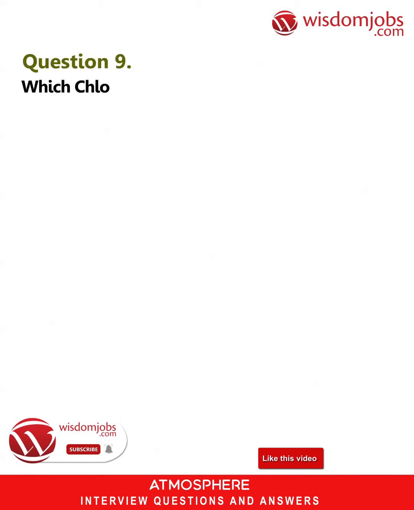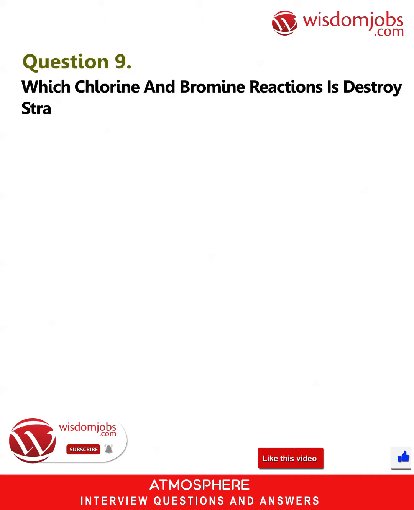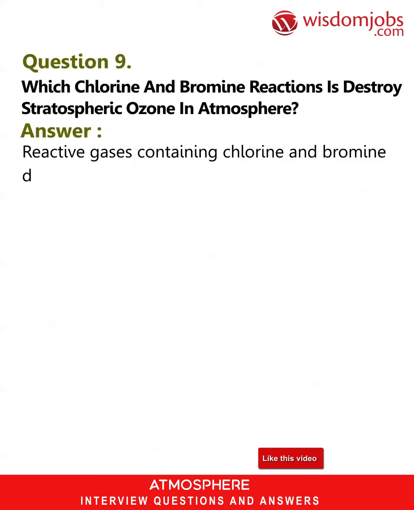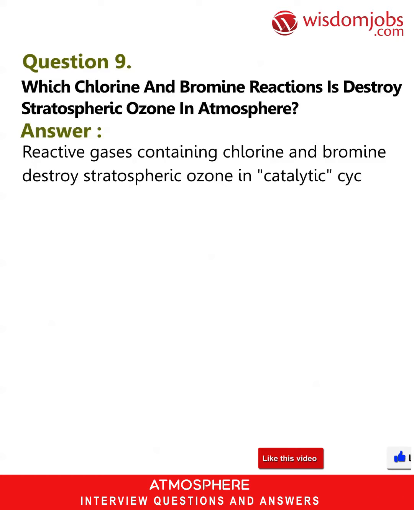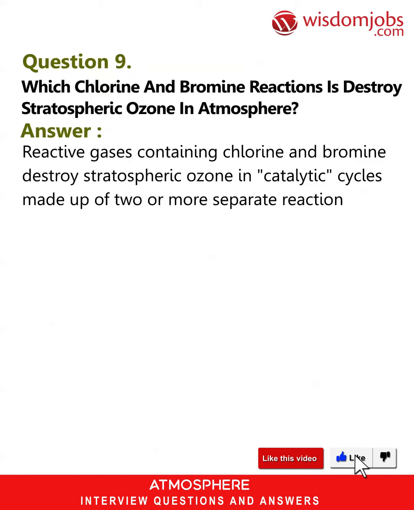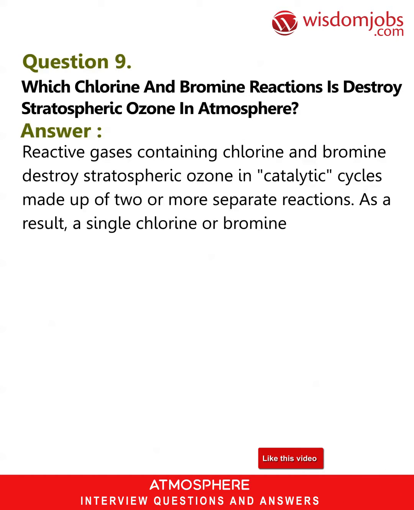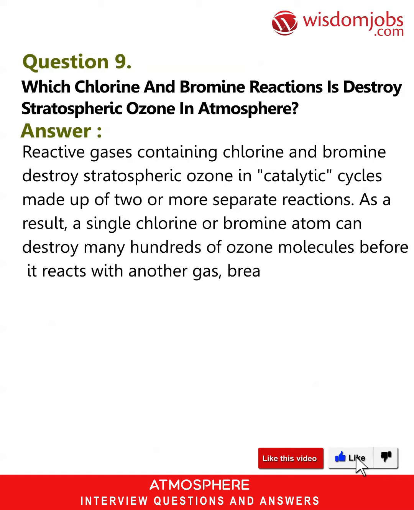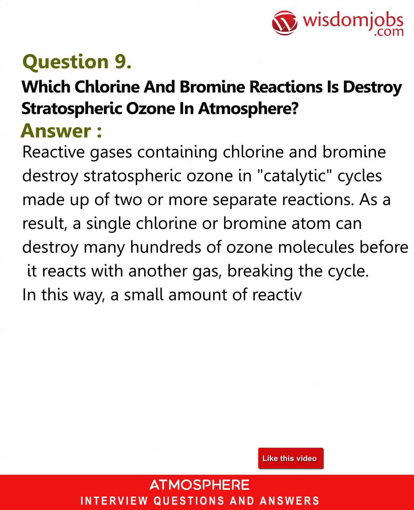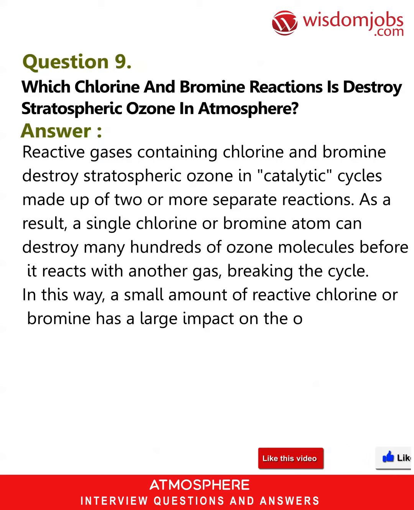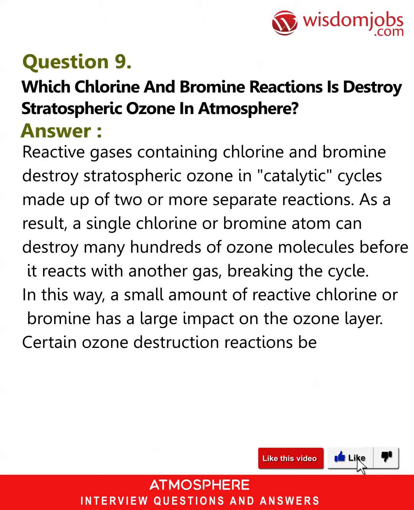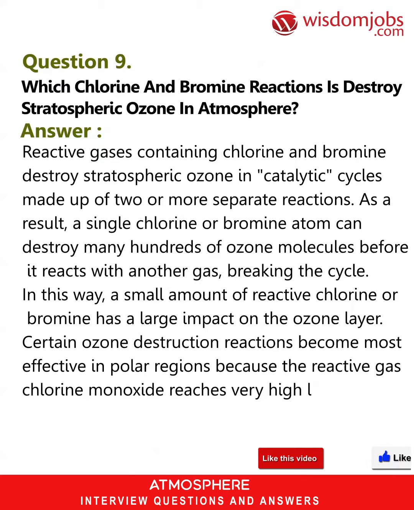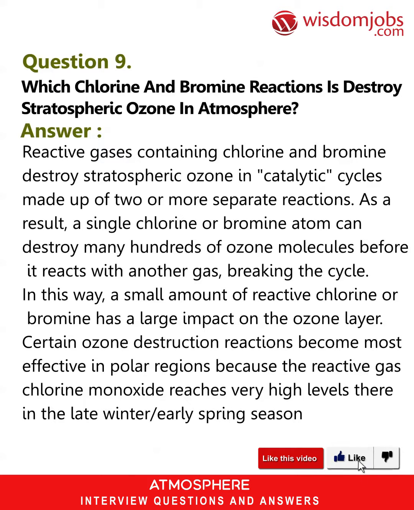Question 9. Which chlorine and bromine reactions destroy stratospheric ozone in the atmosphere? Answer. Reactive gases containing chlorine and bromine destroy stratospheric ozone in catalytic cycles made up of two or more separate reactions. As a result, a single chlorine or bromine atom can destroy many hundreds of ozone molecules before it reacts with another gas, breaking the cycle. In this way, a small amount of reactive chlorine or bromine has a large impact on the ozone layer. Certain ozone destruction reactions become most effective in polar regions because the reactive gas chlorine monoxide reaches very high levels there in the late winter/early spring season.